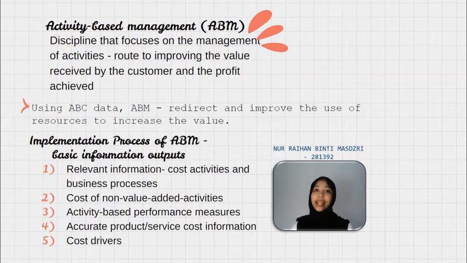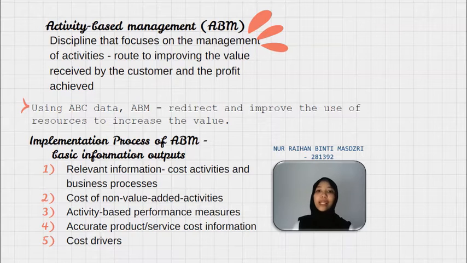Activity-based management (ABM) is subsequently defined as a discipline that focuses on the management of activities, which provides a route to improving the value received by the customers and the profit achieved. Using ABC data, ABM focuses on redirecting and improving the use of resources to increase the value.